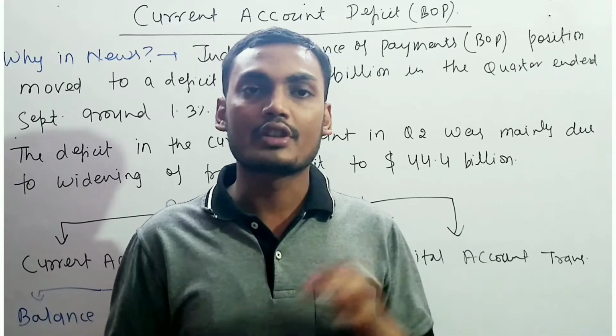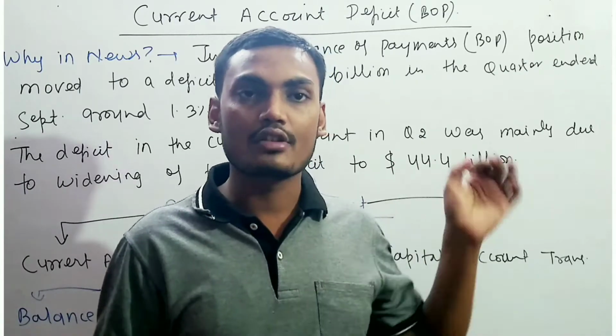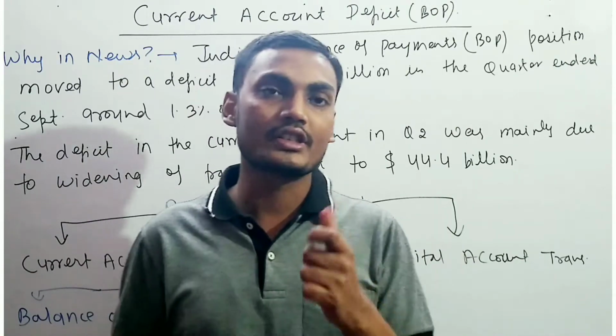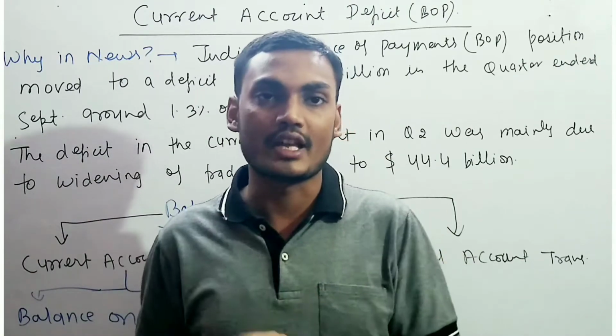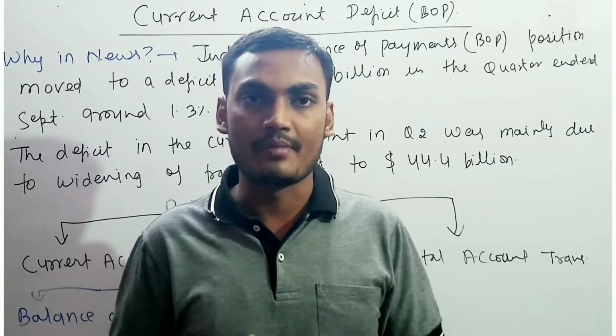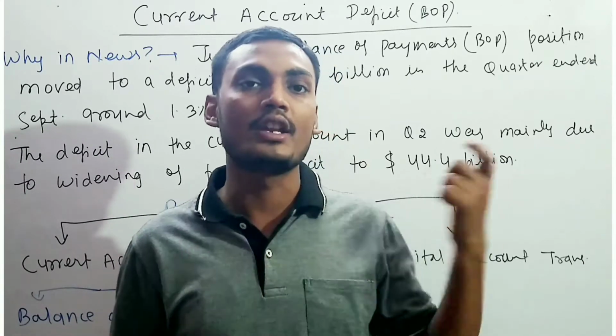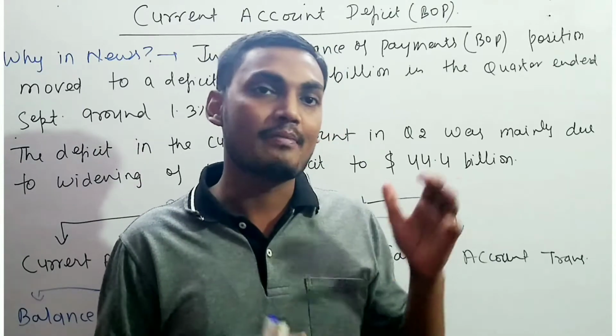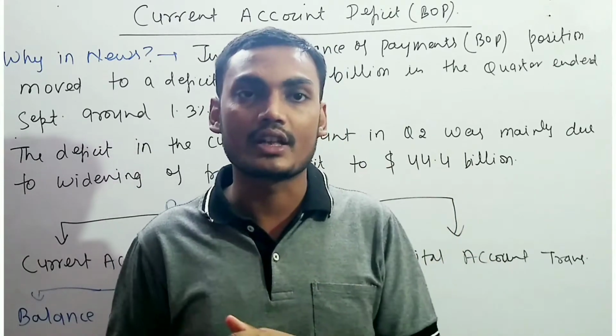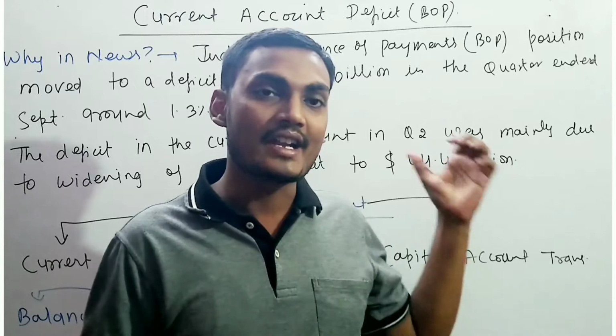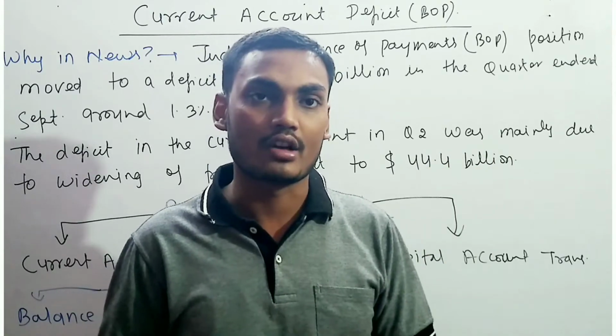So today we will talk about the current account deficit. Why are we talking about the current account deficit? Because recently data came out related to the second quarter on the balance of payment, which showed a deficit of around $9.6 billion, and basically there is a high deficit in the current account in terms of trade. That's why we are going to talk about the current account deficit.